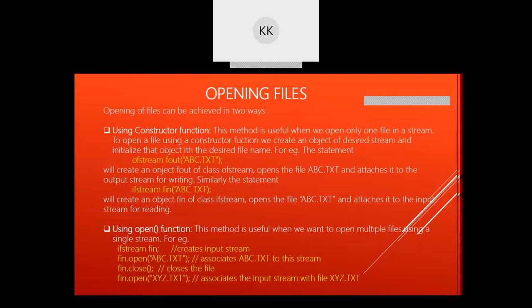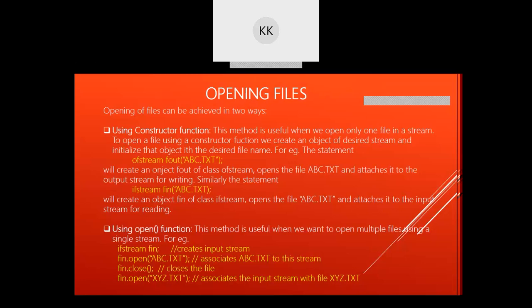The next method of opening a file is using the open function. Generally, if you want to use the same object to read a particular file and also to write to it, we use open.